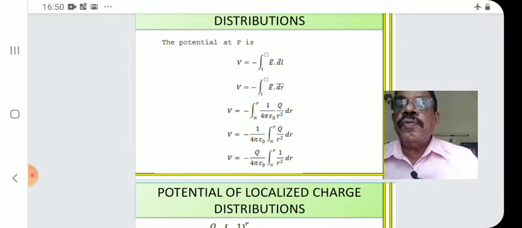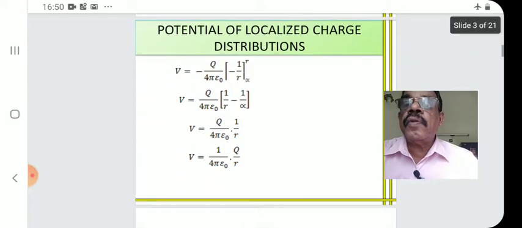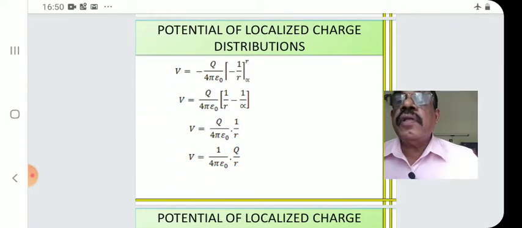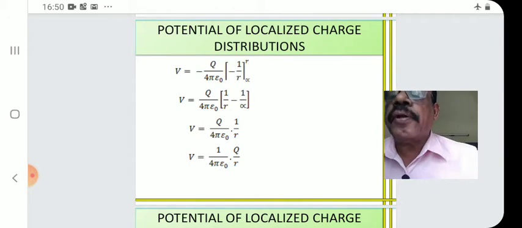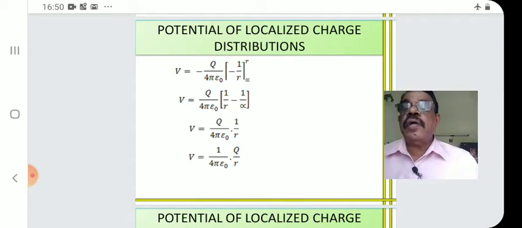V is equal to minus 1 by 4 pi epsilon 0 integral from infinity to r of q by r square dr. The integral of q by r square is minus 1 by r. The limit is from infinity to r. Minus is taken outside.